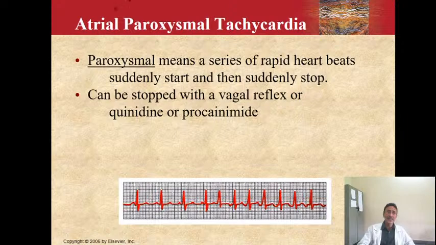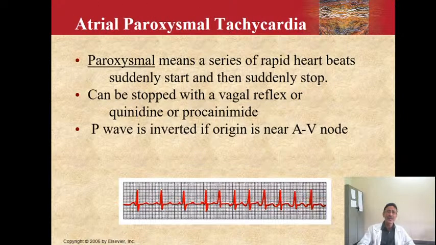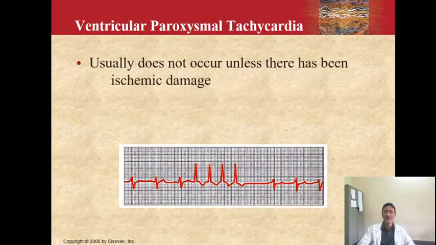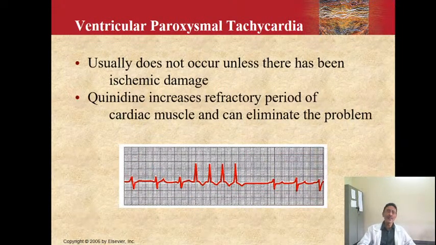Then we have atrial paroxysmal tachycardia, where paroxysmal means a series of rapid heartbeats that suddenly start and suddenly stop. You will also have ventricular paroxysmal tachycardia, which is normally seen after a myocardial ischemia or after a myocardial infarction.